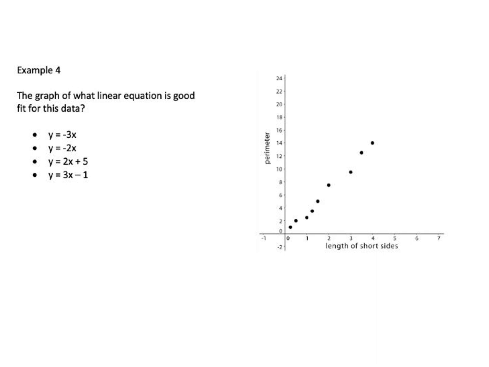All right, so moving on to example number 4, we have this graph here, and we want to find which of these equations is going to be a good line of best fit. So noticing here, this is a positive association, right? That means we're supposed to have a positive slope. So I'm going to look at these. Does this one have a positive slope? No, it doesn't. So I'm just going to mark it out right now. Does this one have a positive slope? Nope. Let's cross it out.